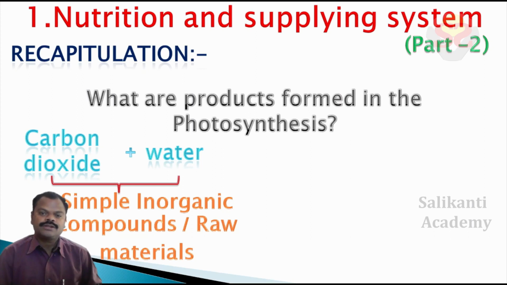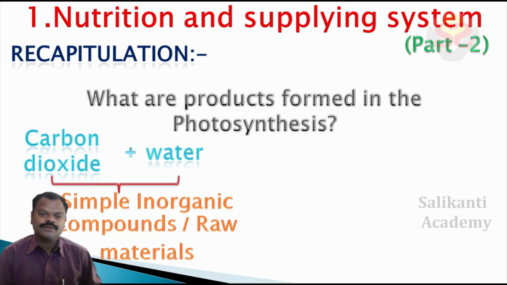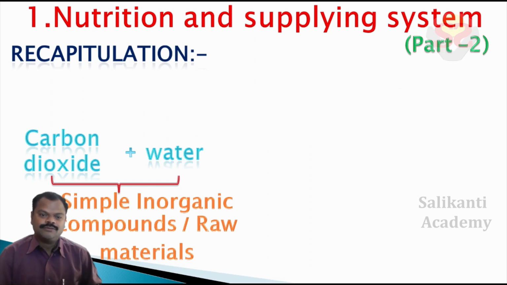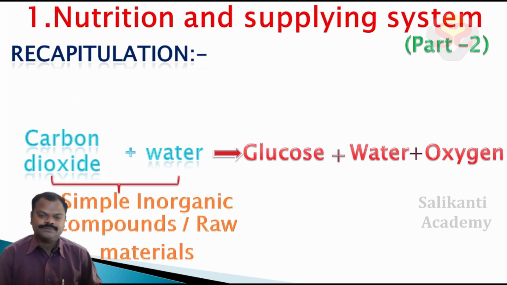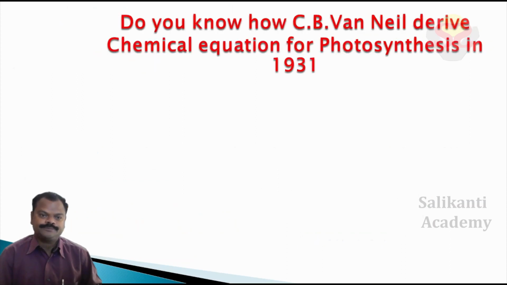What are the products formed in photosynthesis? Children, recapitulate it. Try it. Yes, you got it. The products of photosynthesis are glucose, water and oxygen. Glucose is a complex organic molecule.